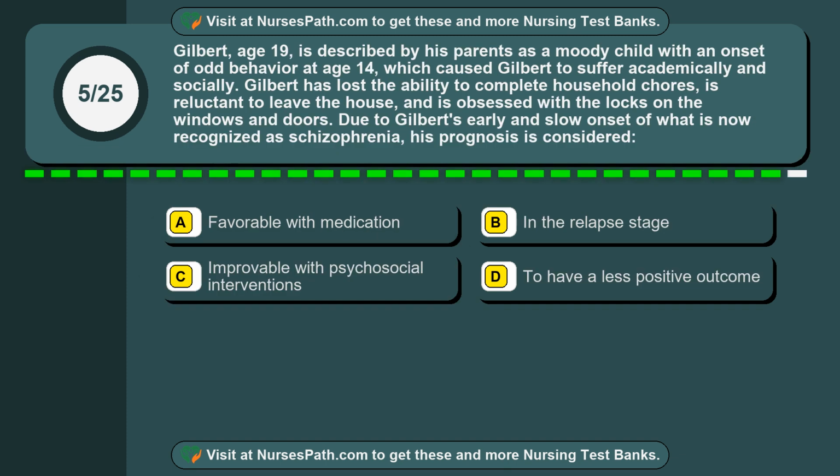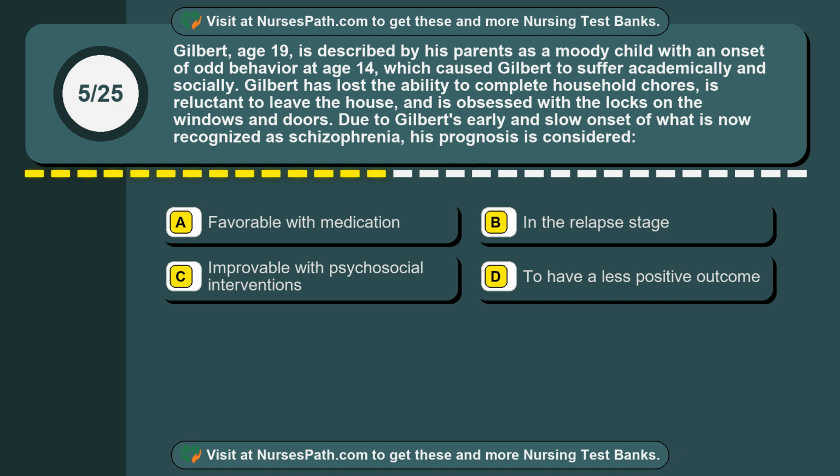Question 5. Gilbert, age 19, is described by his parents as a moody child with an onset of odd behavior at age 14, which caused Gilbert to suffer academically and socially. Gilbert has lost the ability to complete household chores, is reluctant to leave the house, and is obsessed with the locks on the windows and doors.